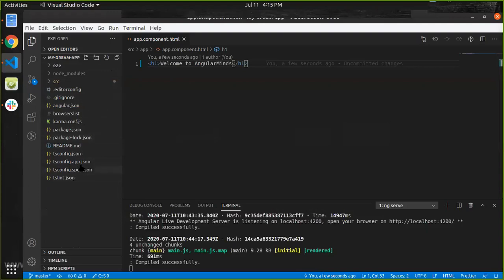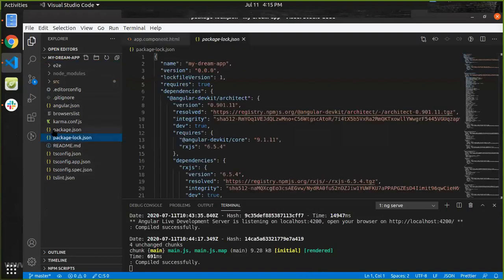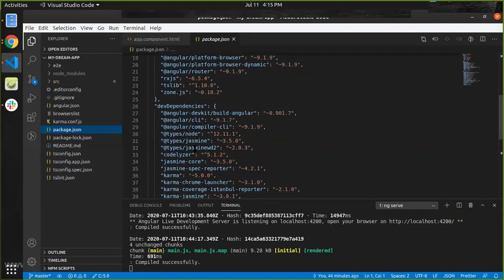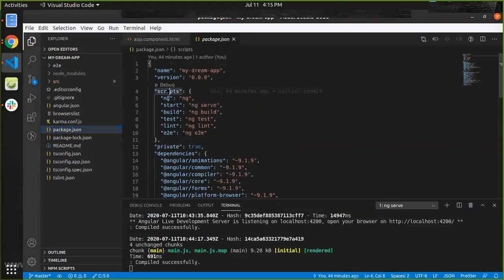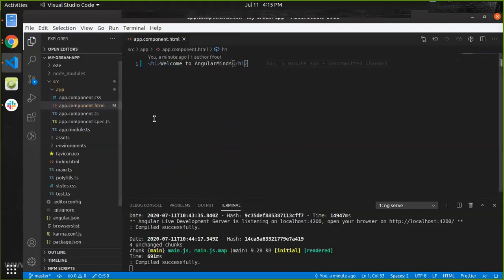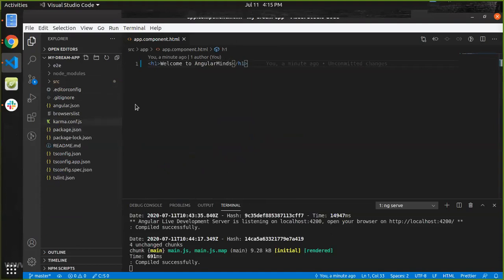So Angular CLI helps us to create all these configuration files and gives all the default packages which Angular uses. Here we can see our scripts. For serving the application we use ng serve. This is a script which Angular uses. This is all the default stuff which Angular CLI provides us.